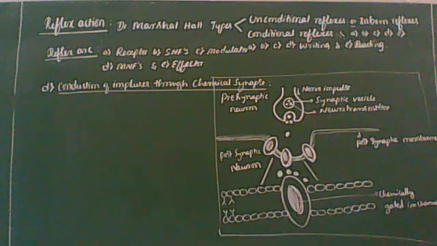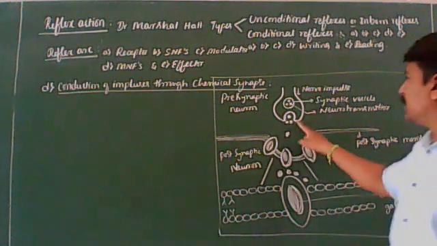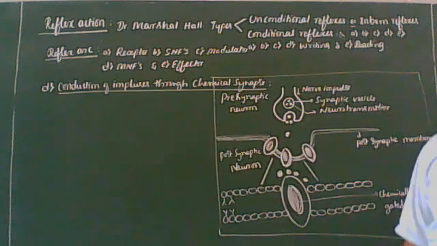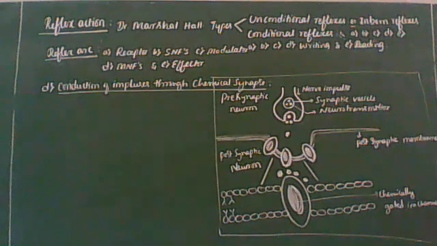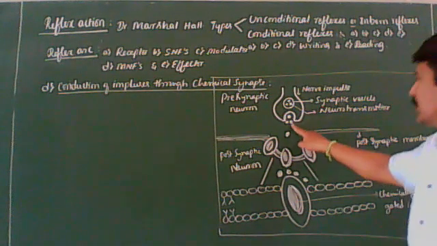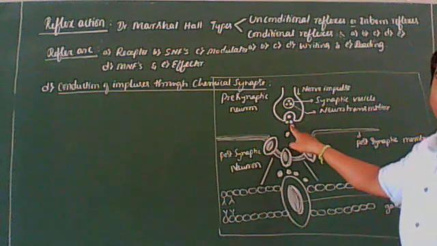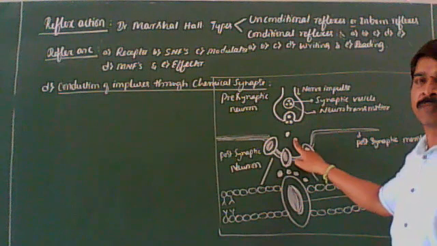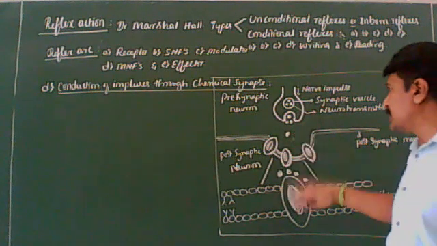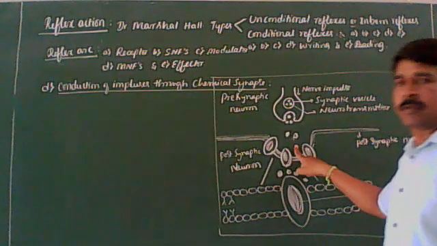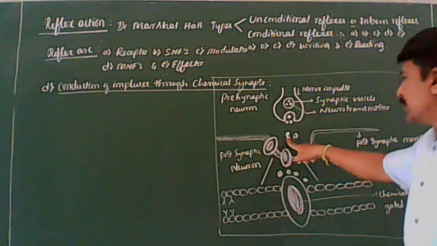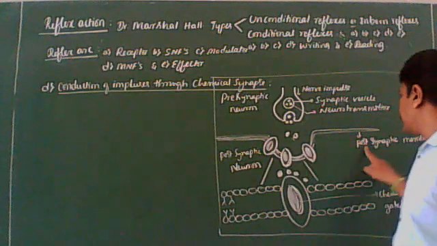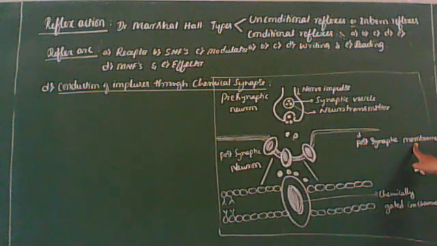Now, the synaptic vesicles fuse with the presynaptic membrane and release neurotransmitter substances into the synaptic cleft. Now these neurotransmitter substances bind to the receptors present in the postsynaptic membrane.